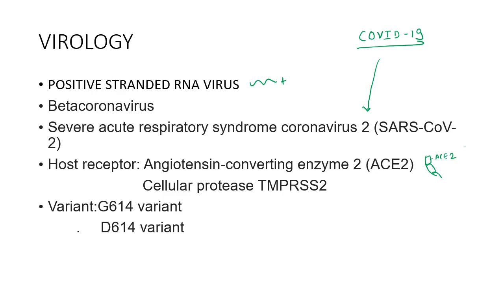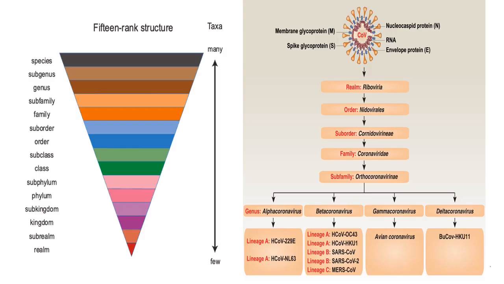TMPRSS2. Right now there are various types of variants, of which the most important ones are the G614 variant and the D614 variant. The International Committee of Taxonomy of Viruses has named the virus causing COVID-19 disease as SARS-CoV-2, that is severe acute respiratory syndrome coronavirus 2.